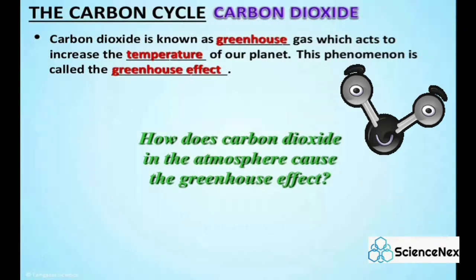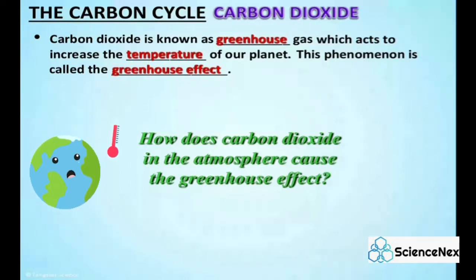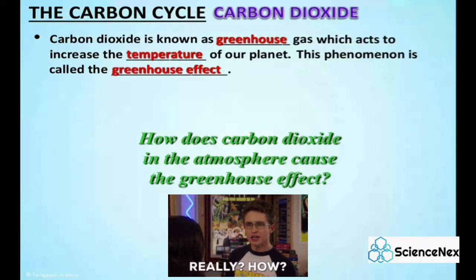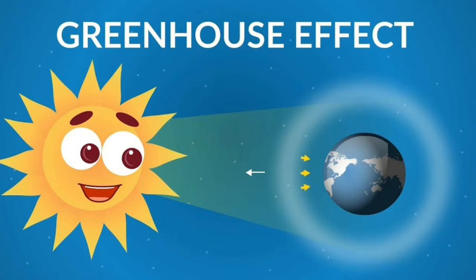Carbon dioxide is known as a greenhouse gas, which acts to increase the temperature of our planet, which is also known as global warming. This phenomenon is called the greenhouse effect. How does the carbon dioxide in the atmosphere cause the greenhouse effect?